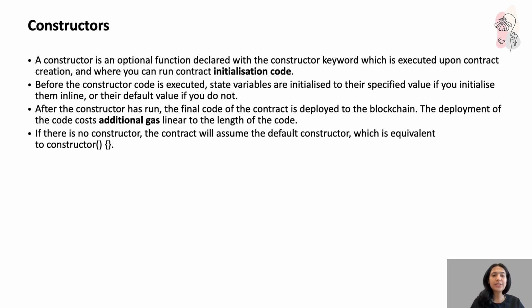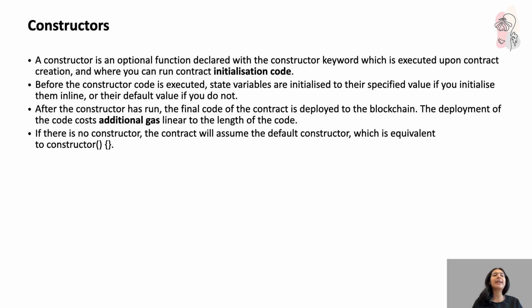Before the constructor code is executed, state variables are initialized to the specified value if you initialize them in line, or the default value if you do not. Make sense? So before a constructor function, there is another thing that runs first: your variables get initialized to the specified values if you have explicitly mentioned them, and if you have not, they get initialized to the default values.